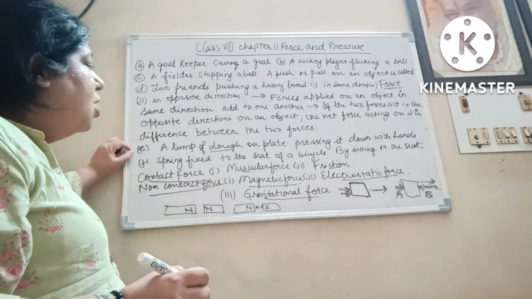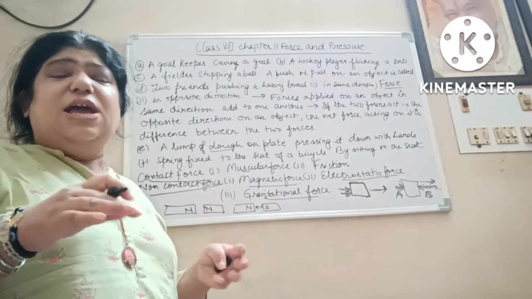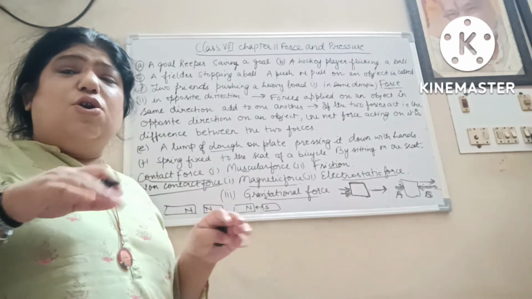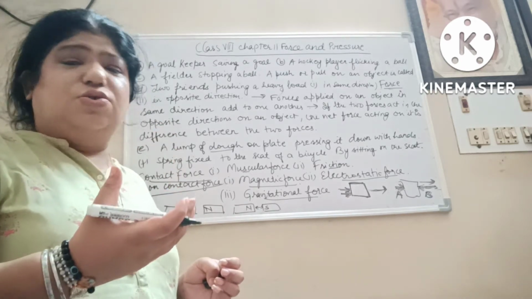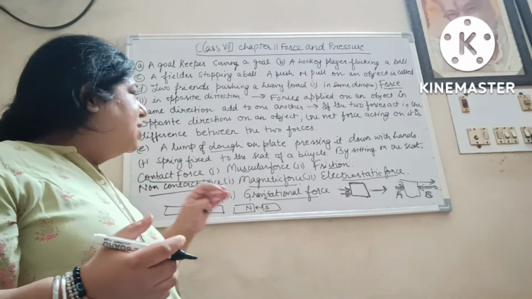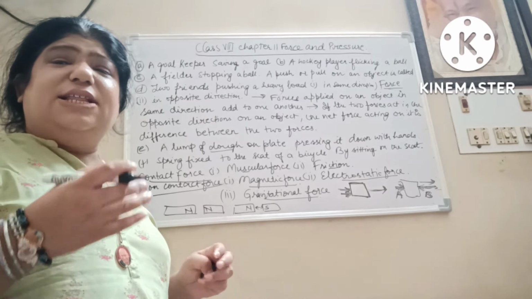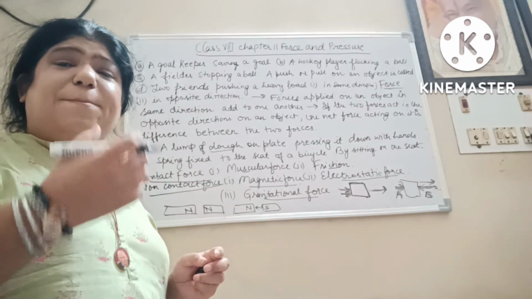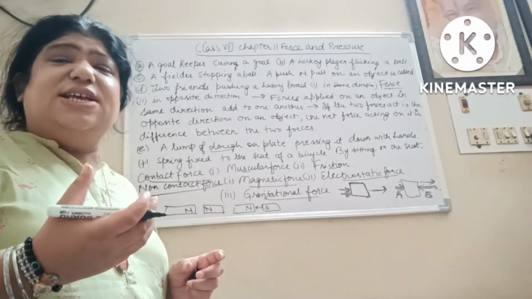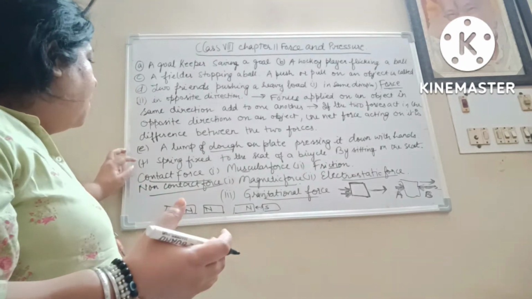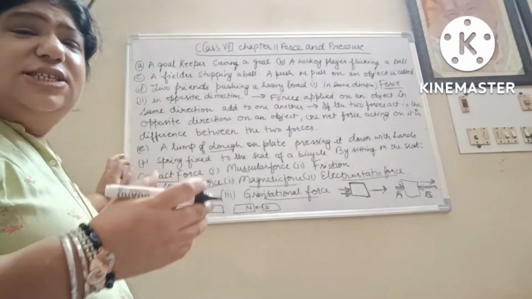Now, you have seen your mother rolling a chapati with dough. You take a dough, roll a chapati, and the force changes the shape also. Another example is when you sit on a bicycle seat, the spring presses the seat. The seat changes its shape. So force also changes the shape.